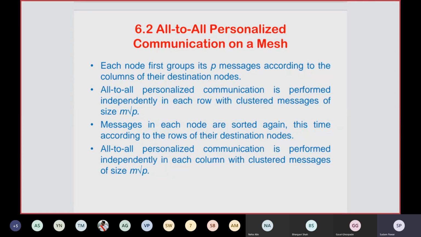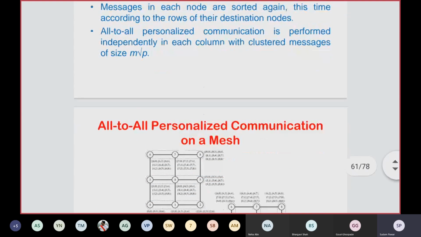That is the row-wise distribution of messages in the first step and the column-wise distribution of the messages in the second step. But how it sorts the messages in each step is important. We'll directly see with the help of an example.